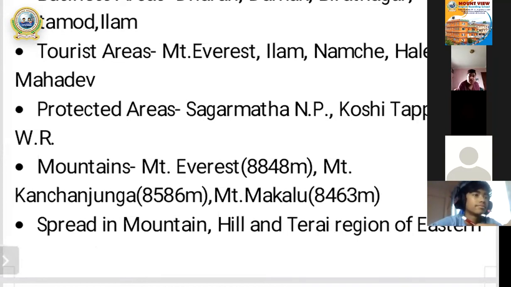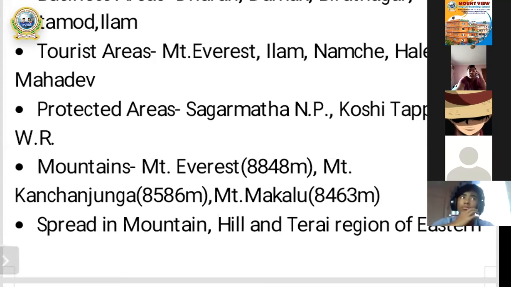The aim of establishing different protection areas is to preserve different endangered birds, animals, and plants, and to maintain the ecosystem. In province number one, some of the protected areas are occupied, like first Sagarmatha National Park. NP is the short form I have mentioned; NP means National Park. Sagarmatha National Park, the first protected area, is included in province number one. It means province number one occupied Sagarmatha National Park.